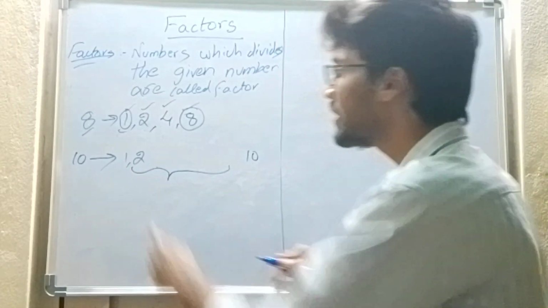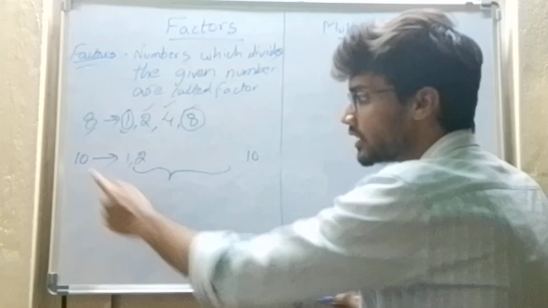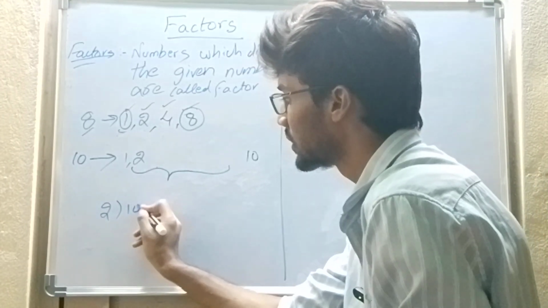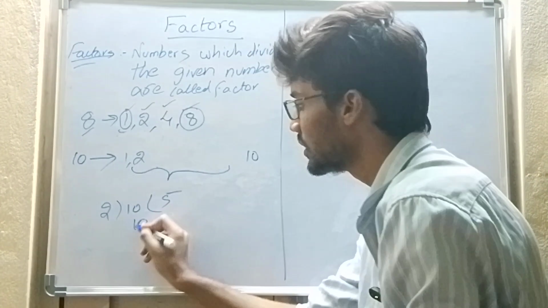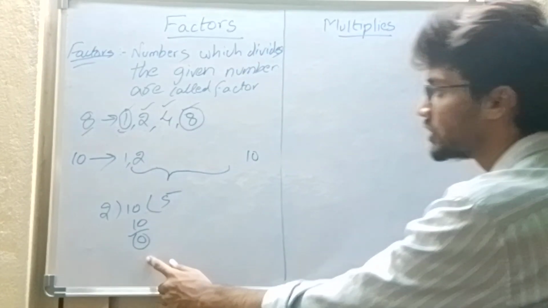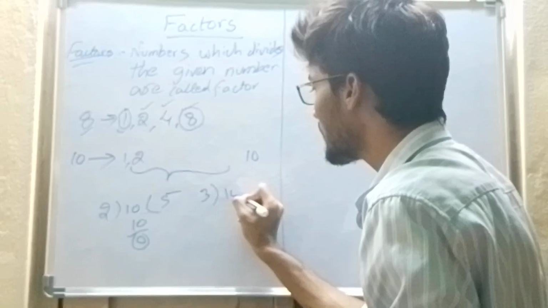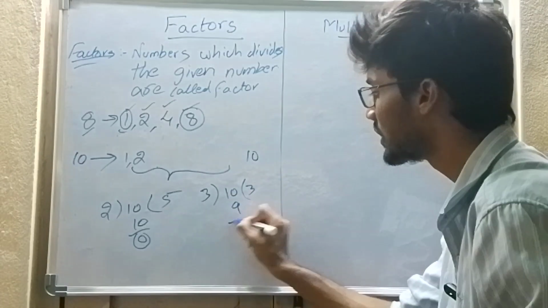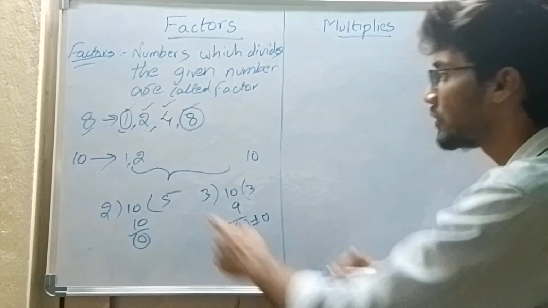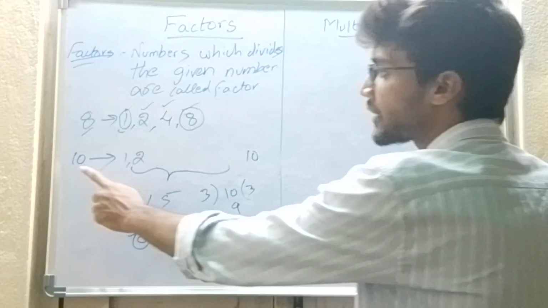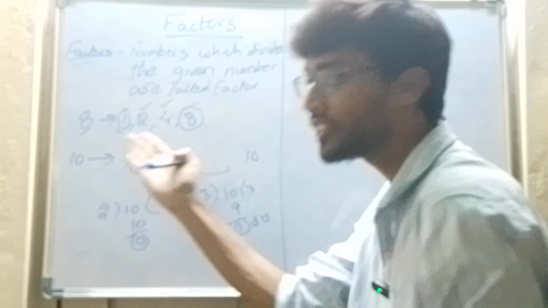Does 2 divide the number 10? 2 5s are 10, so the remainder we get is 0. Then 2 will divide 10. Does 3 divide 10? 3 3s are 9. The remainder is not equal to 0. Therefore 3 is not a factor of 10. Does 4 divide 10?